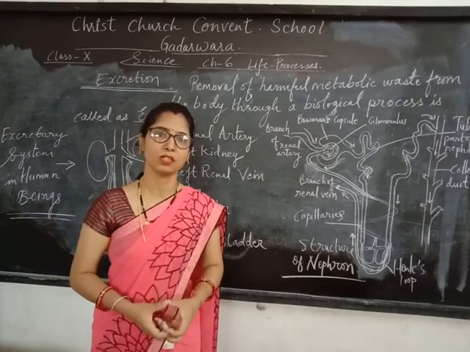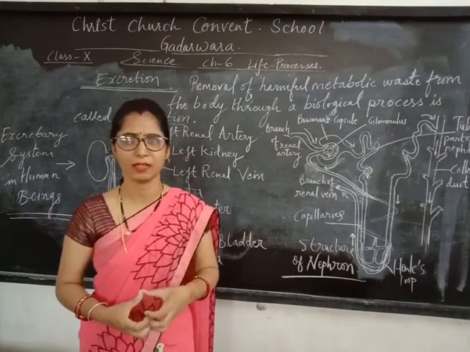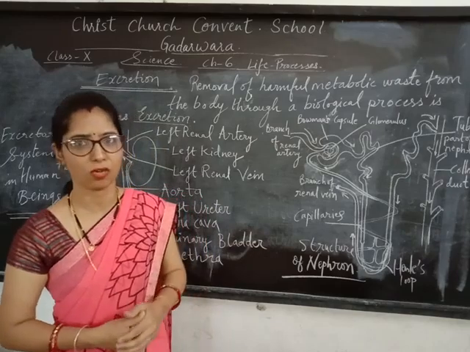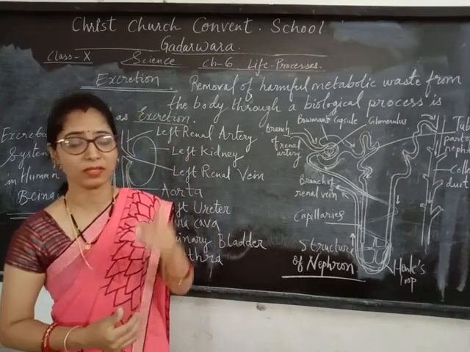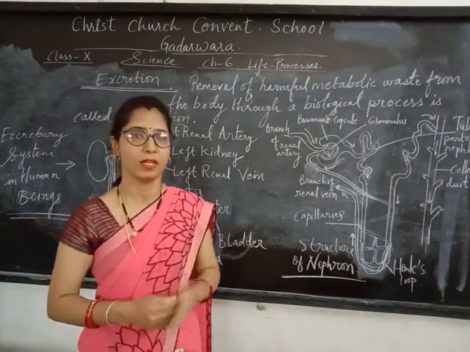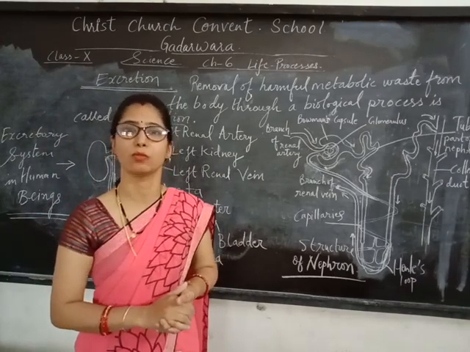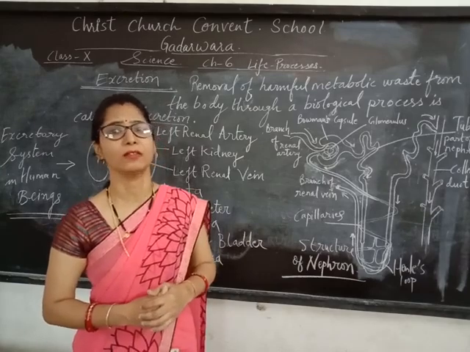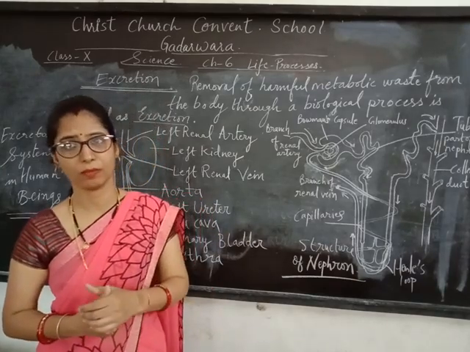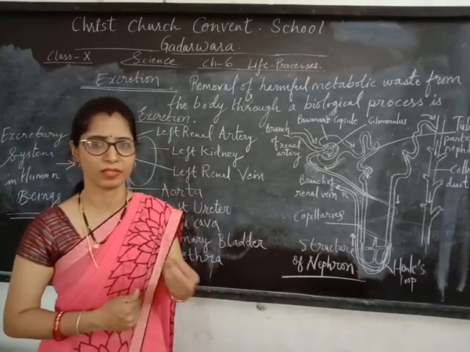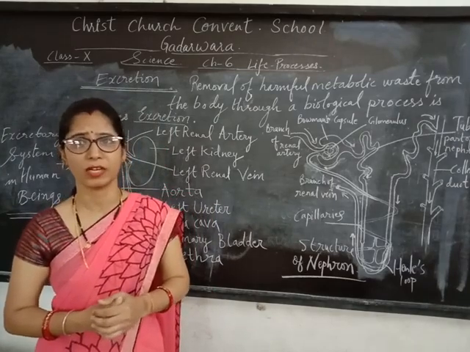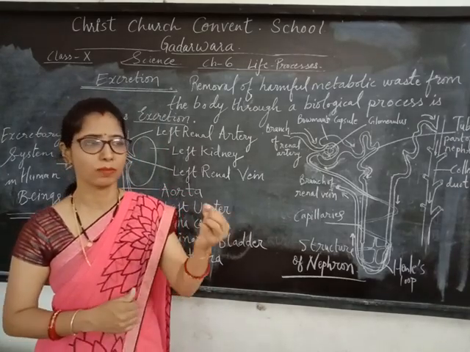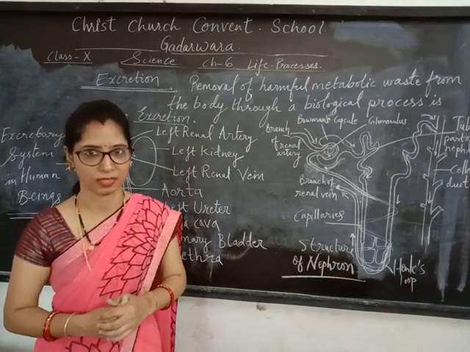In plants, you already studied that through transpiration loss of water takes place, meaning excess water is released from the plant through the stomata. Other substances like gums and resins are also secreted from some plants through special secretory cells.